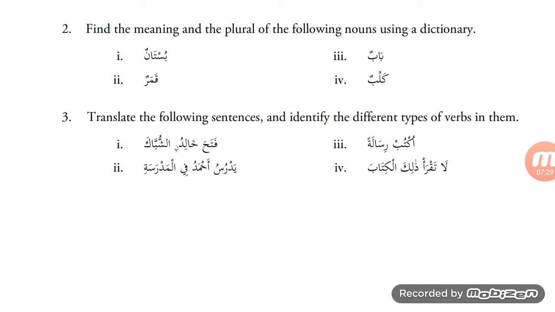Find the meaning and the plural of the following nouns using a dictionary. Bustanun, garden, orchard, plural basatin. Qamarun, moon, the plural is aqmar. Babun means door, the plural is abwab. Kalbun means dog, the plural is kilab.